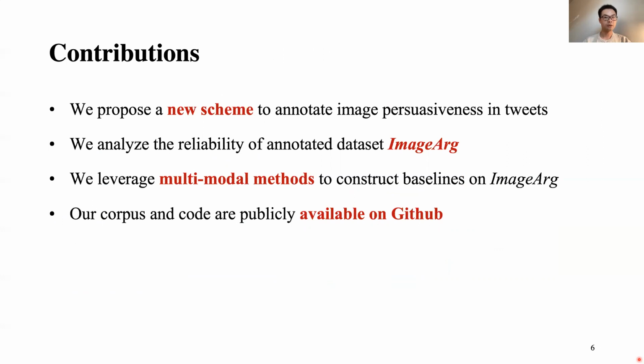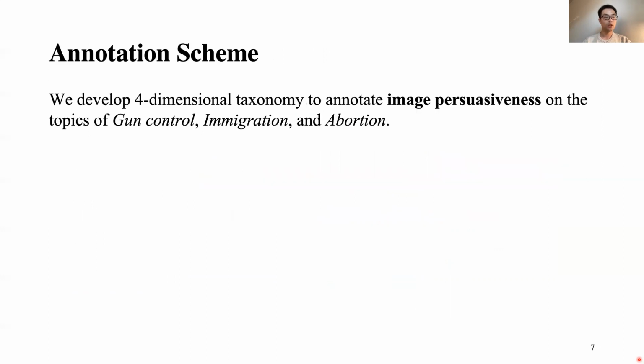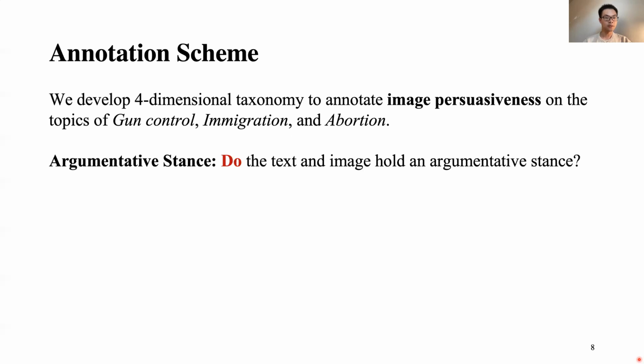Let's begin with the annotation scheme. We developed a four-dimensional taxonomy to annotate image persuasiveness on the topics of gun control, immigration, and abortion. The first dimension is Argumentative Stance, which answers the question: do the text and image hold an argumentative stance?